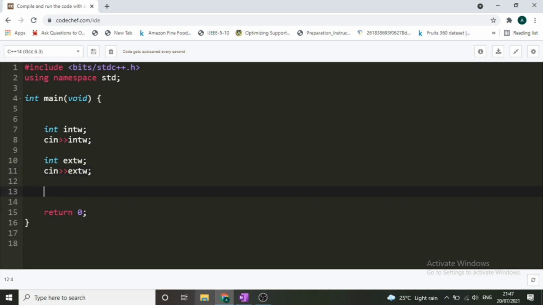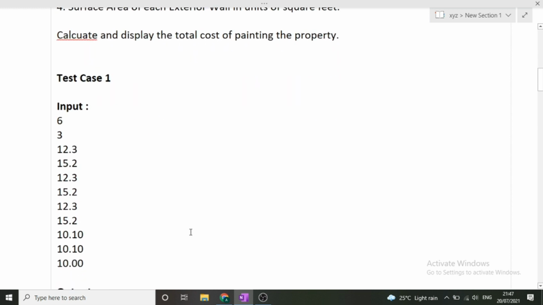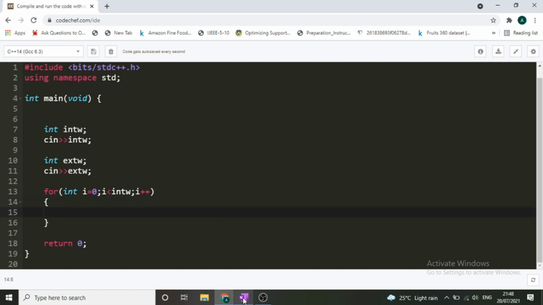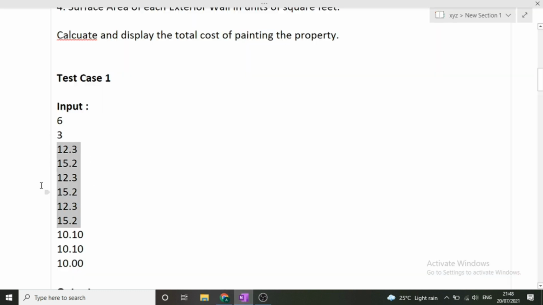Now what we have to do, we have to take the 6 lines in this particular test case, that is the next those many lines, as many interior walls as there are, will represent the surface area of each wall. So now we will loop around the interior walls, for int i is equal to 0, i less than w, because after taking exterior wall as input, next interior walls will represent how many interior walls there will be. One thing to note here is that all the surface area has to be taken into float values.